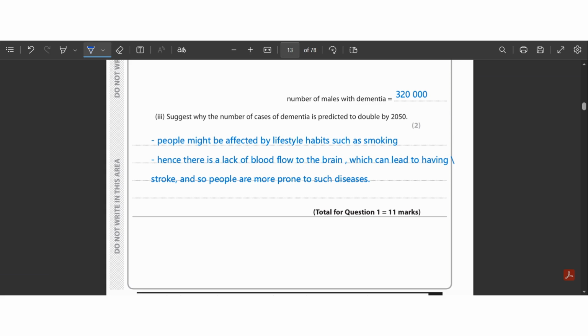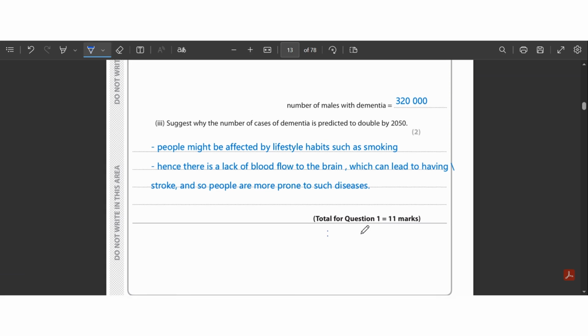All right. So if people are smoking, it means that the oxygen supply is less to the brain. Hence, that part of the brain which is receiving this less supply is not able to work properly. And maybe this is why the brain is having a disruption of its normal functioning and hence leading to strokes and making people more prone to such diseases. All right. So we have reached the end. Let's move on to the next question.